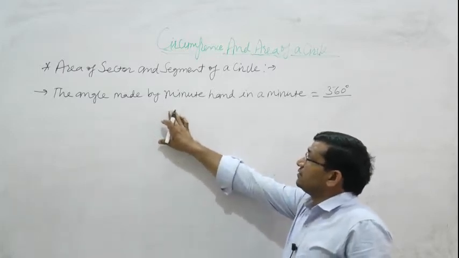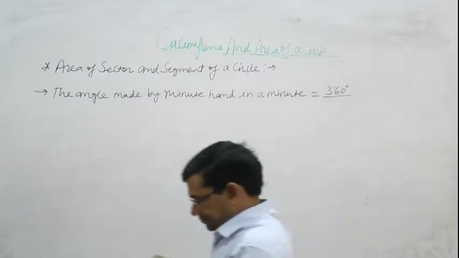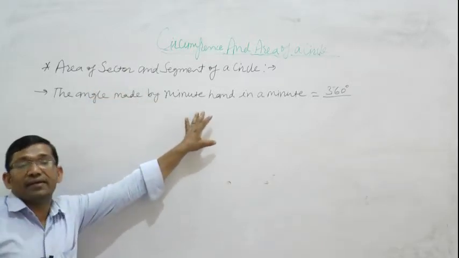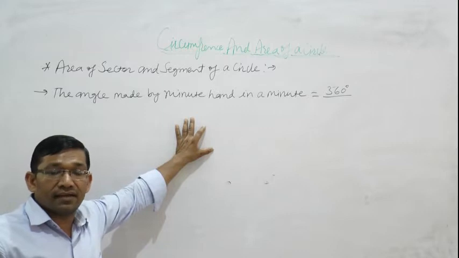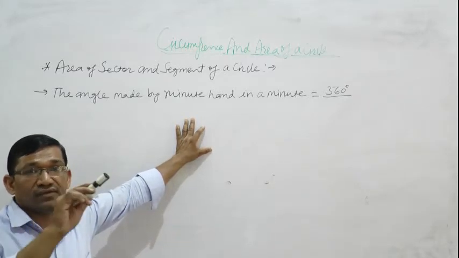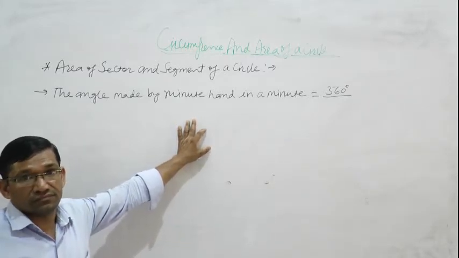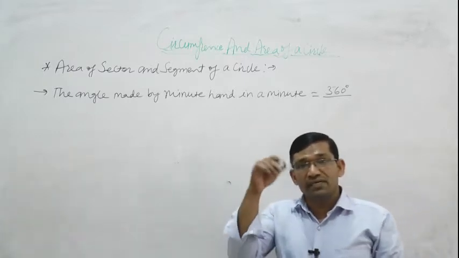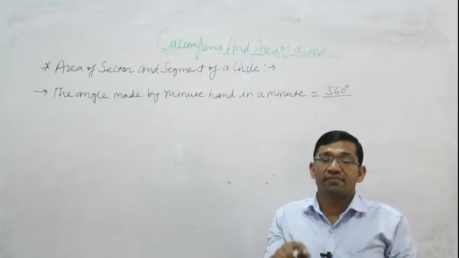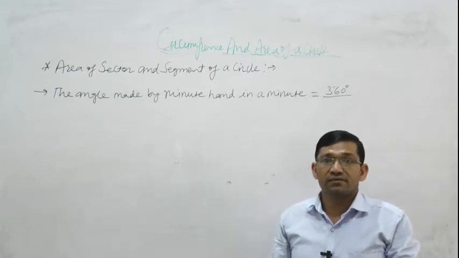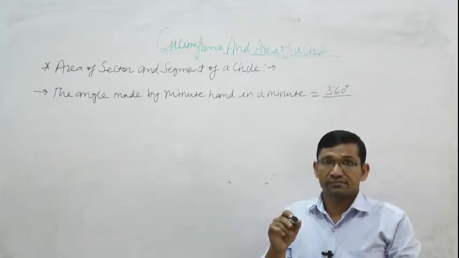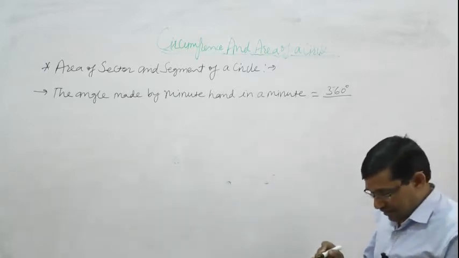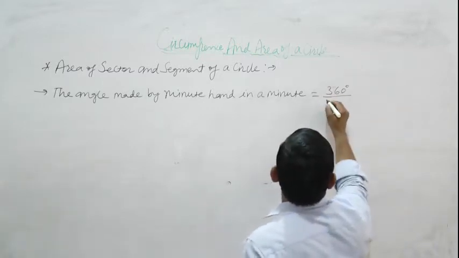Angle made by minute hand. How much time does the minute hand take to complete one revolution? The minute hand on a watch takes 1 hour to complete one full round.